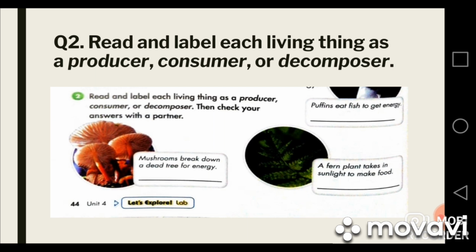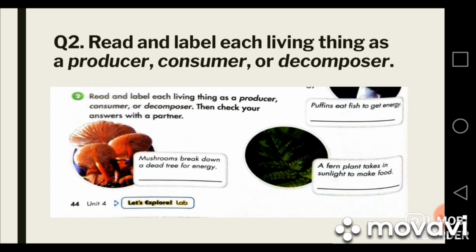For question number 2, you have to read the given text and then you will label the given pictures as consumer, producer or decomposer. In the first picture, a puffin is shown. Puffins eat fish to get energy. They are eating the other consumers to get energy, so we will say it is a consumer.